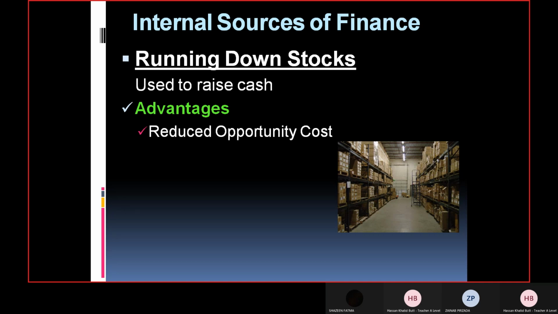Otherwise, you might have to take out money from some other source to pay salaries and wages to the workers, because this is a sort of expenditure which you cannot delay. You have to pay your workers on a monthly basis. So that's why when you get cash from the idle stock or the surplus stock, opportunity cost is reduced, because now you can meet your other expenditures as well.